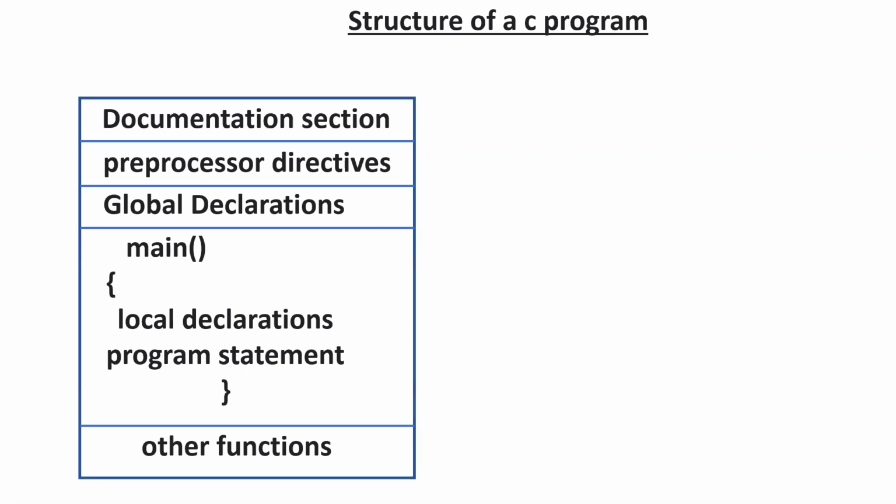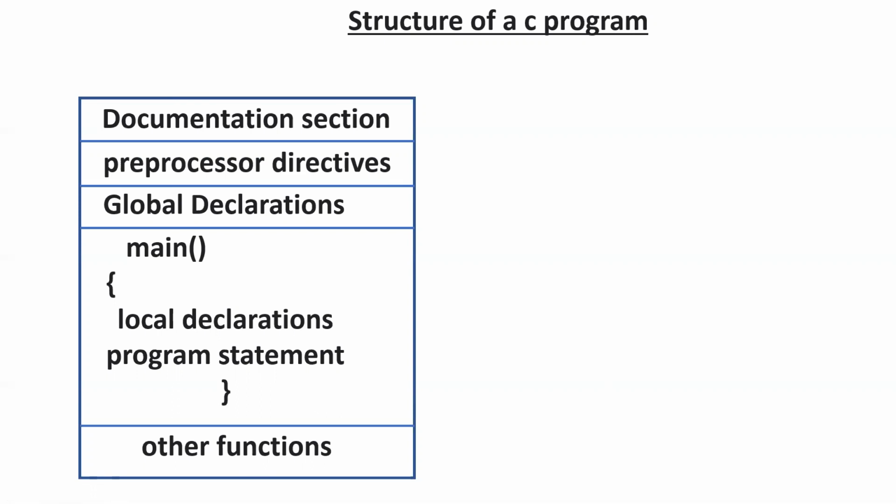So this is the structure of a C program. What does it contain? A documentation section, preprocessor directives, global declarations, main, and other functions. At this time, it may be difficult for you to understand this structure, because you don't know how to write a simple C program. But after writing some programs, it is not so difficult.